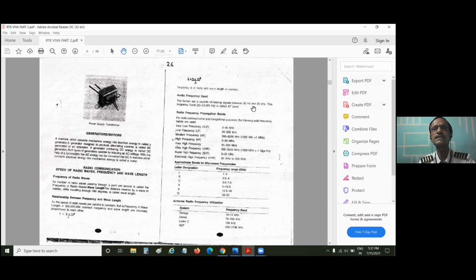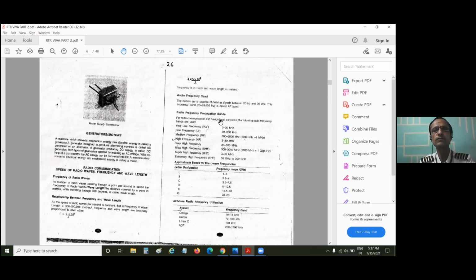Hertz is the unit for measurement of frequency. The next bigger unit is kilohertz, then megahertz, and after that gigahertz, and so on. So 1,000 hertz is 1 kilohertz, 1,000 kilohertz is 1 megahertz, and 1,000 megahertz is 1 gigahertz. But no need to remember all that.